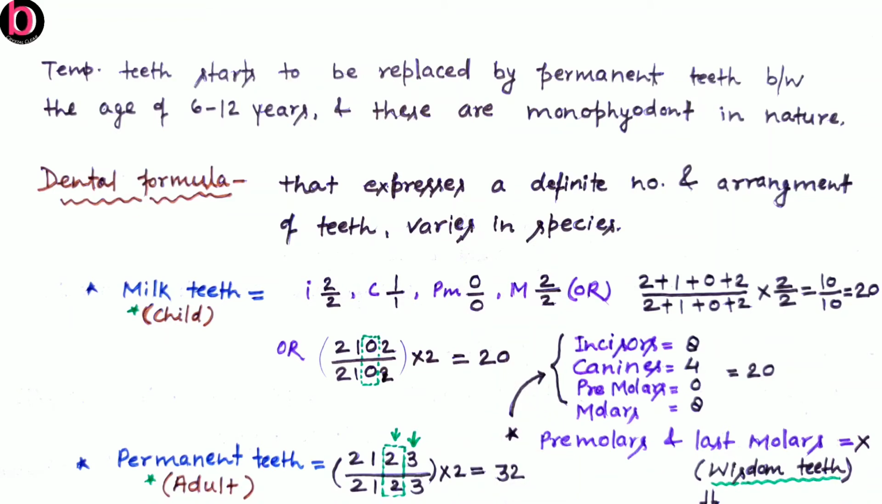Now what is the total number of milk teeth if we count individually? So incisors, they are totally 8, canines totally 4, premolars totally 0, molars they are totally 8. So the sum of all these, 8 plus 4 plus 0 plus 8, will be 20. Now here premolars and the last molars are absent. So what we discuss here about two molars, these are respectively the first and second molars. The last molar is absent. The last molar is also known as wisdom teeth.